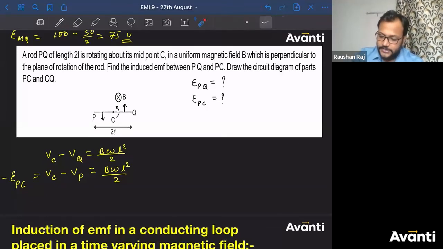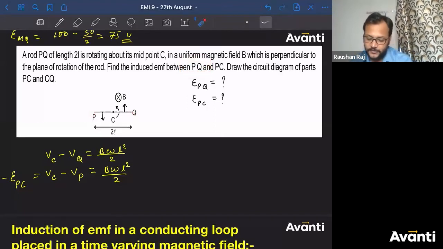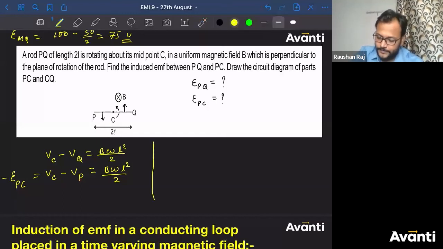चलिए, if I ask you to find VPQ or induced EMF between P and Q, how will you get it? So can I say I need to get VP minus VQ? So I will subtract like this. Wait a minute. Yeah. So VC minus VQ minus of VC minus VP will be equal to 0.